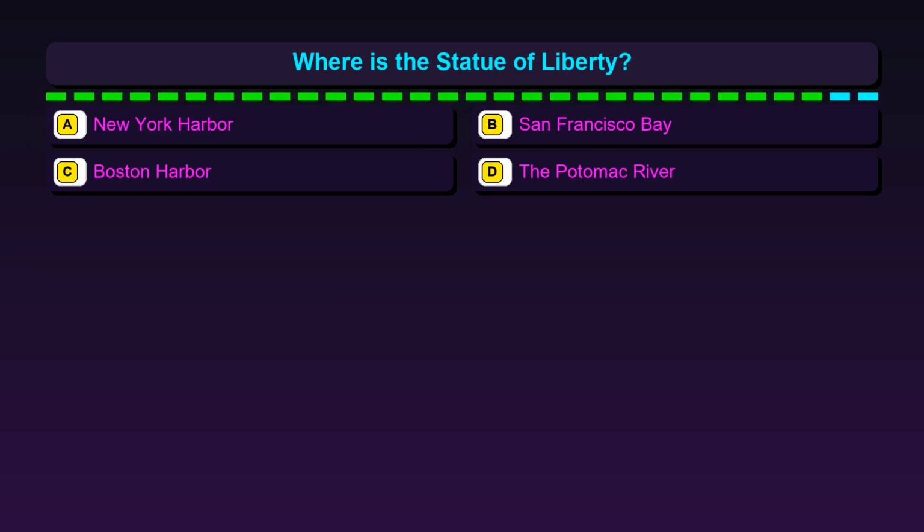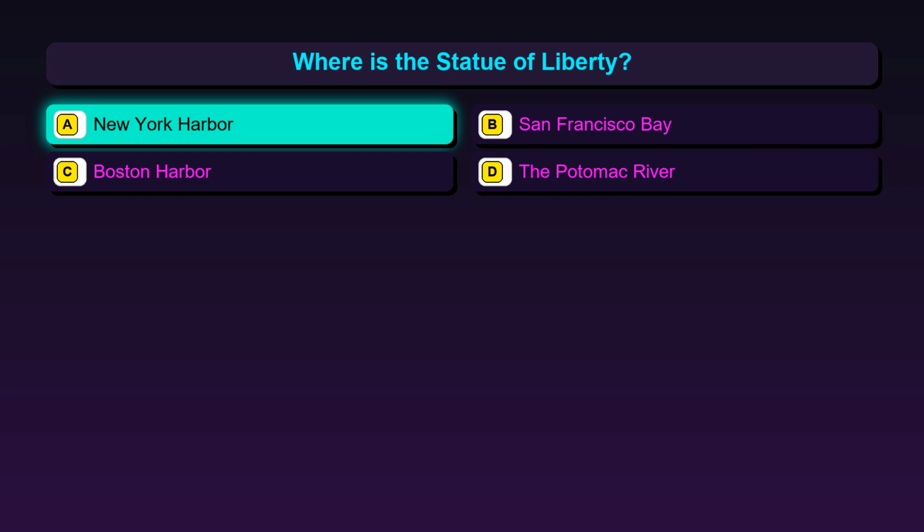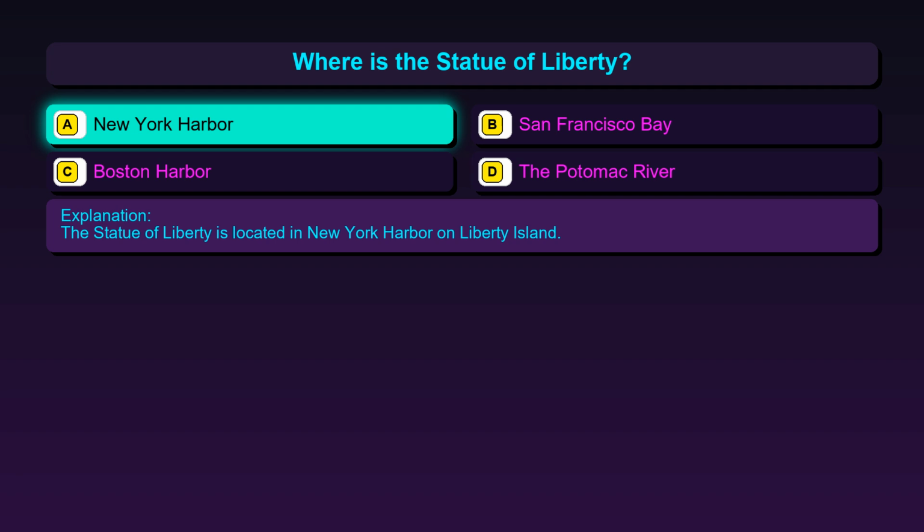Question 99. Where is the Statue of Liberty? Option A, New York Harbor. Option B, San Francisco Bay. Option C, Boston Harbor. Option D, the Potomac River. The correct answer is option A, New York Harbor. The Statue of Liberty is located in New York Harbor on Liberty Island.